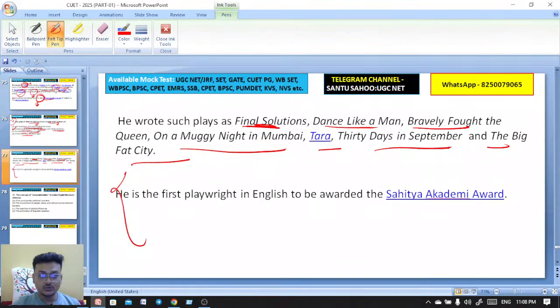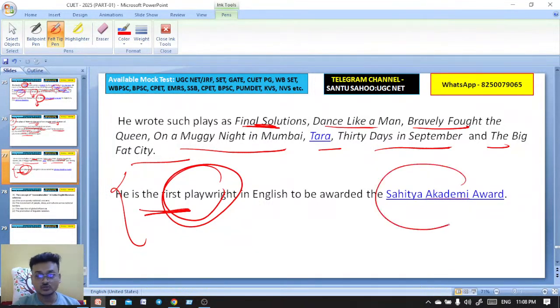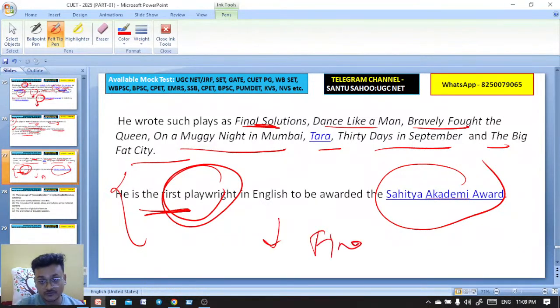Exactly. You know that Mahesh Dattani was the first playwright to win the Sahitya Akademi Award. So who was the first novelist? R.K. Narayan, the author of The Guide. Here the playwright is Mahesh Dattani, who won the first Sahitya Akademi Award for a play, actually for Final Solutions. Chalo.